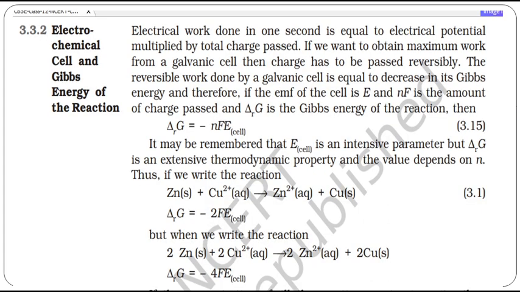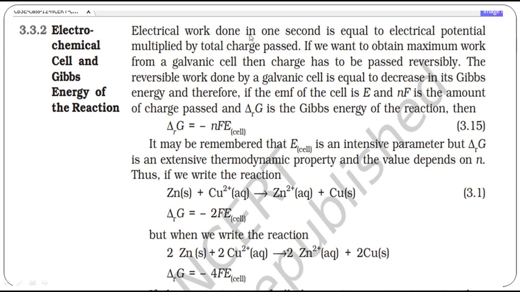Okay, and the last part, Gibbs free energy. So this Gibbs free energy delta G is equal to minus nFE. How are Gibbs free energy and the potential of the cell related? See, the potential of the cell is like electrical work done in 1 second.